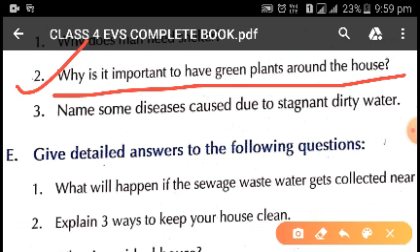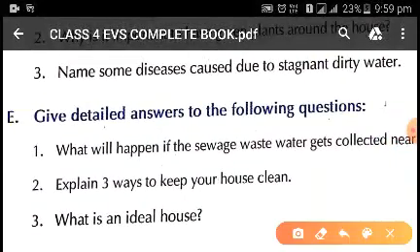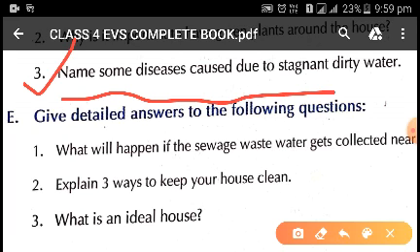Next question is question number 3. Name some diseases caused due to stagnant, dirty water.